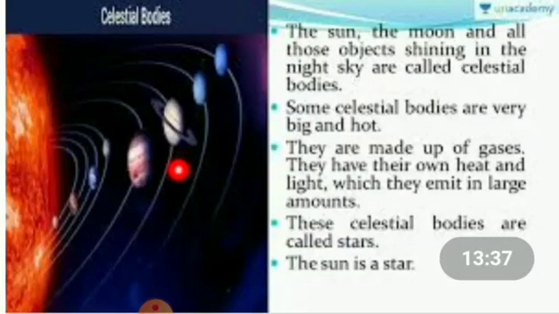Some celestial bodies are very big and hot. They are made up of gases. They have their own heat and light which they emit in large amounts. These celestial bodies are called stars. So, stars emit their own light. For example, the sun is also one of the stars. The sun emits its own light. Do you follow, students? So, what are celestial bodies? Stars, planets, moon and other objects like asteroids and comets. These are the celestial bodies.